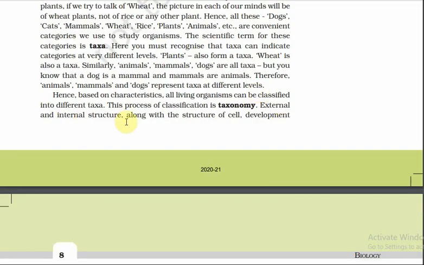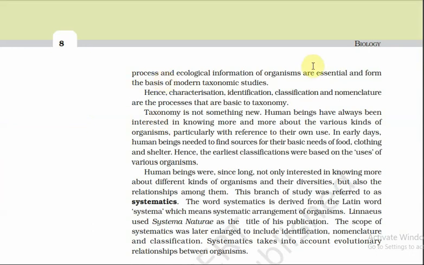External and internal structure, along with structure of the cell, development process and ecological information of organisms are essential and form the basis of modern taxonomic studies. Hence, characterization, identification, classification and nomenclature are the processes basic to taxonomy.